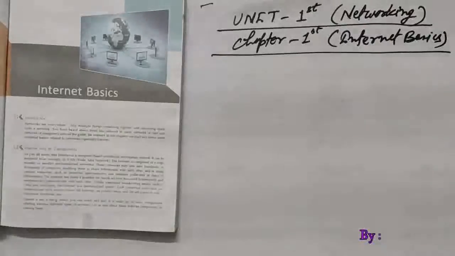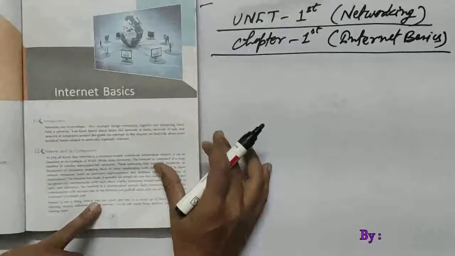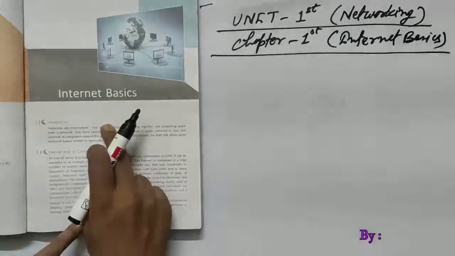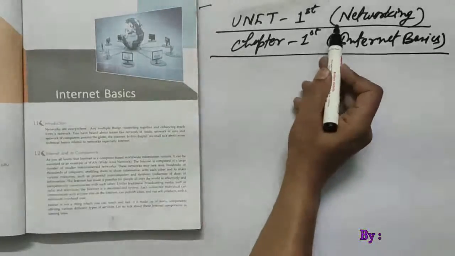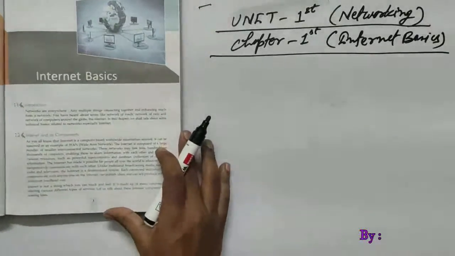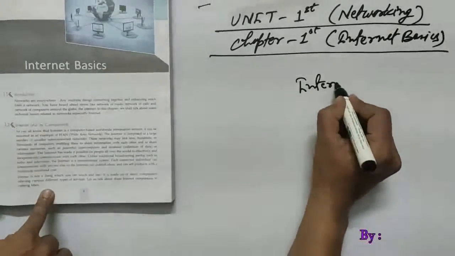So now we are coming to the first chapter of this book, that is Internet Basics. As you can see in this book, this is the Internet Basics chapter number one, coming under the first unit, which is networking. So in this chapter, the first topic will start from the term internet.